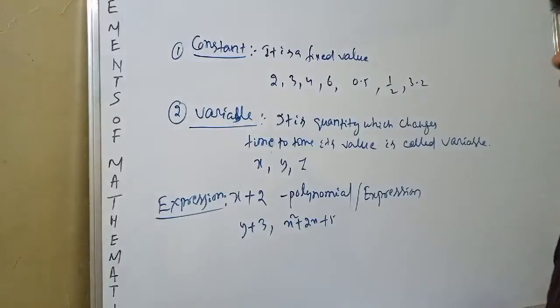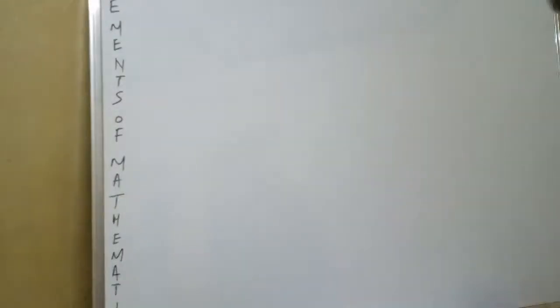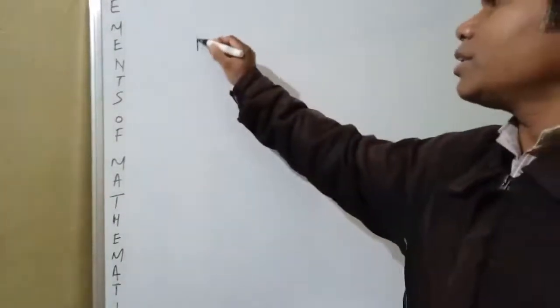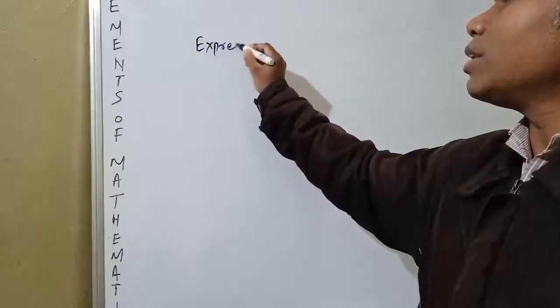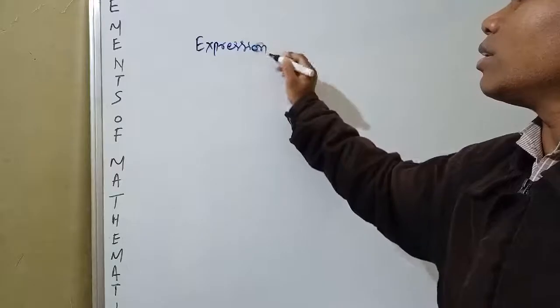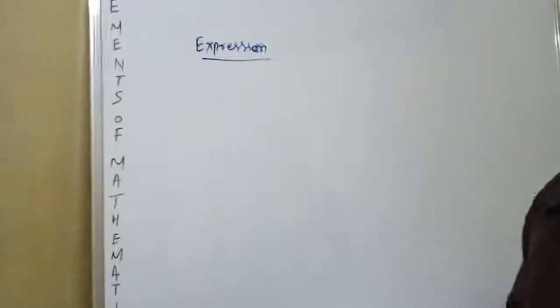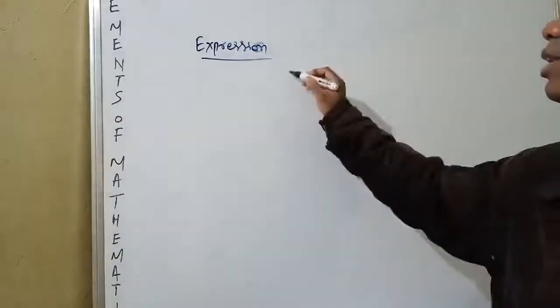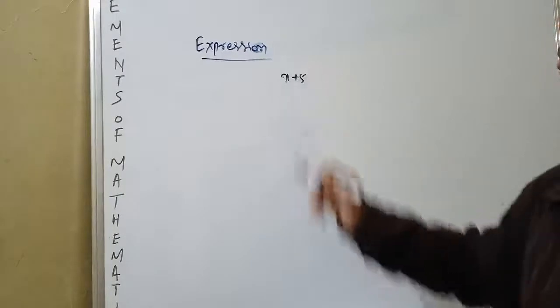You know what is an expression? Suppose I take an expression x plus 5.